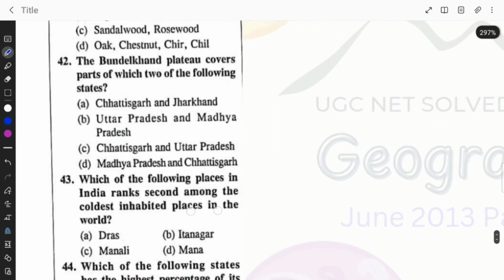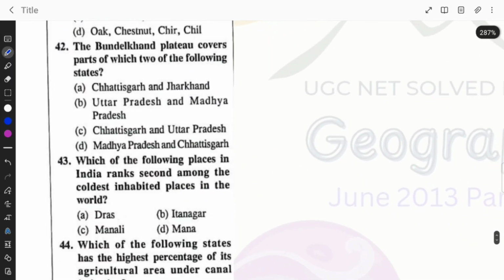Bundelkhand Plateau covers part of which two of the following states? Option B is the right answer here. Uttar Pradesh and Madhya Pradesh.